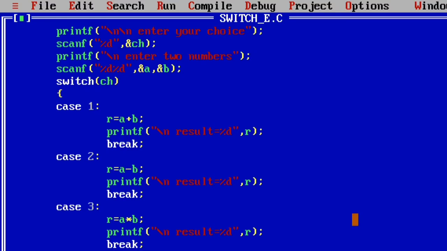Like that, the switch statement is a multi-way conditional control statement. From the group of statements, only one statement is executed. If no statement is executed from the group, by default the default case is executed by the C compiler. Okay, so now we will complete the total topic of control statements